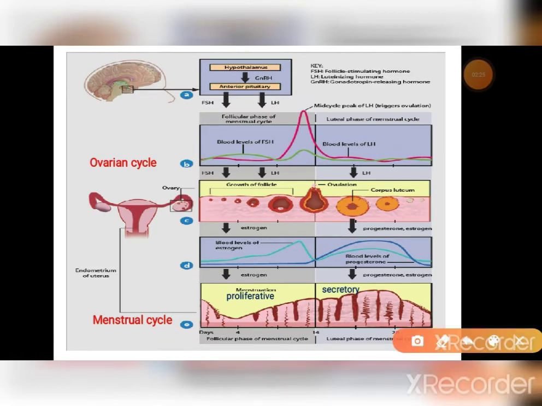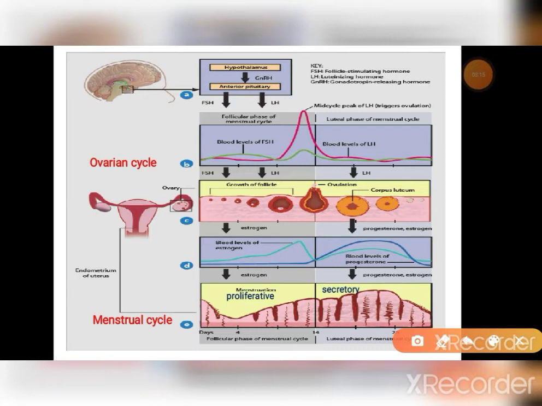It is characterized by monthly rhythmical changes in the rates of secretion of female hormones and corresponding changes in the ovary and sexual organs. In our childhood, our ovaries do not respond to LH and FSH because during childhood, no gonadotropins are released. So the ovaries remain inactive. But at the age of 11 to 16 years, that is the puberty period, gonadotropins start to be released from the hypothalamus and pituitary and the monthly sexual cycle begins. So the ovary becomes active at puberty. Note that the first menstrual cycle is called menarche.